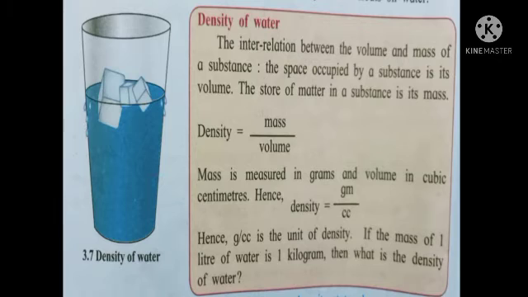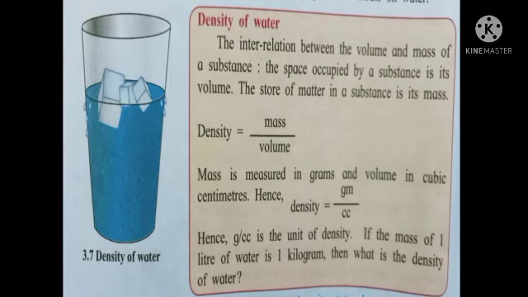That is, the space occupied by a substance is its volume. Volume means how much space is required for that substance to stay. And what is mass? The store of matter is the mass. So density is equal to mass upon volume. Mass is measured in grams and volume in cubic centimeter. Hence density is equal to gram upon cubic centimeter. So gram per cubic centimeter is the unit of density.